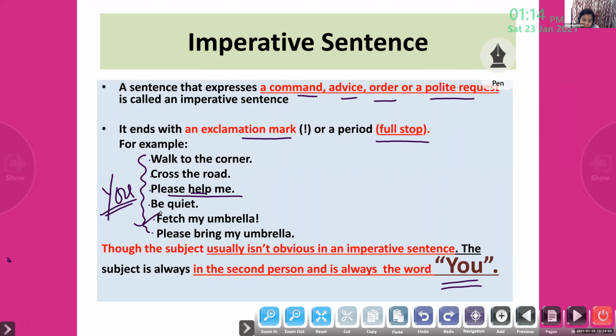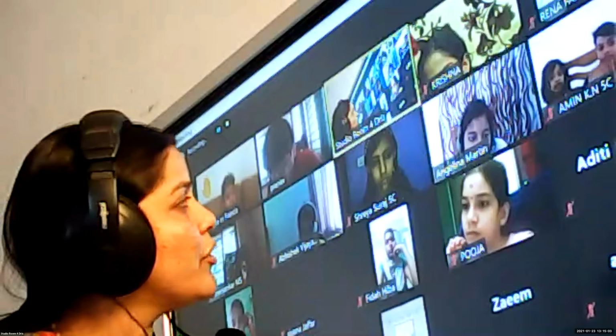In the sentence, please bring my umbrella, the first word is please. How can it be the verb? It is not a verb there. It is a request only. It is actually a magical word which we use to show a request. By looking at the word please, we are clear that this sentence is an imperative because it raises a request. And we are not starting that sentence with the subject, right?